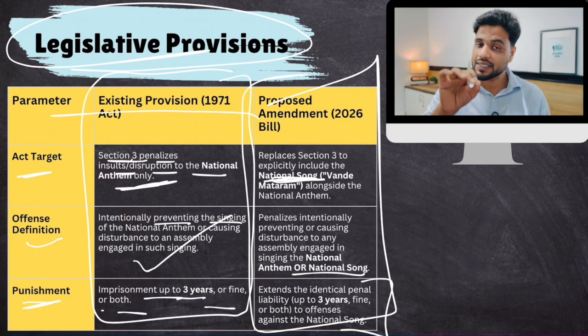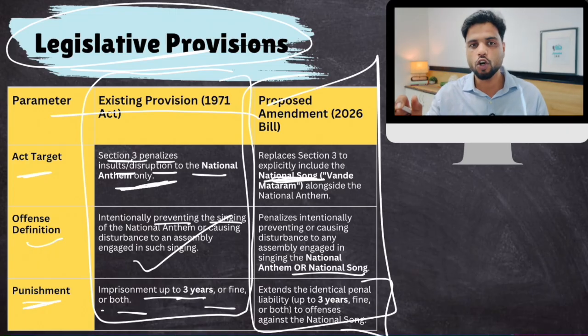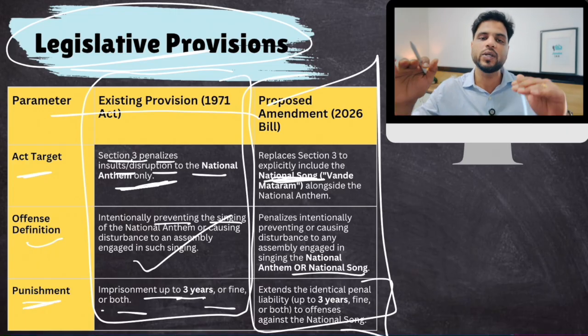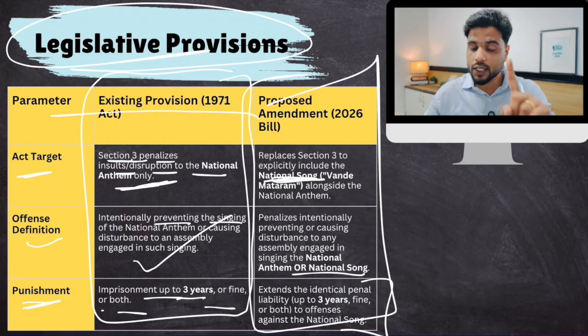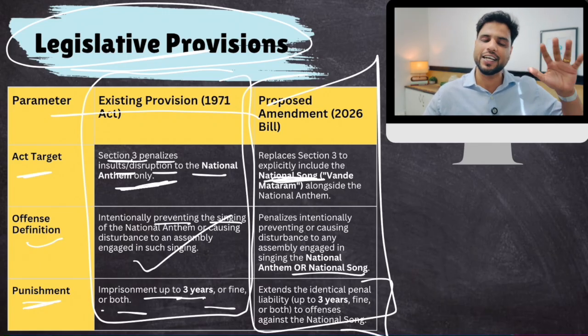The point of this discussion is that the national song shall be treated at par with the national anthem, which was not the case, though it was promised by the first President of India, Dr. Rajendra Prasad, in the Constituent Assembly. He made that assertion. But legally speaking, as per this law, only the national anthem was given that protection. Now, to understand why this was done, you need to understand the history of the national song.